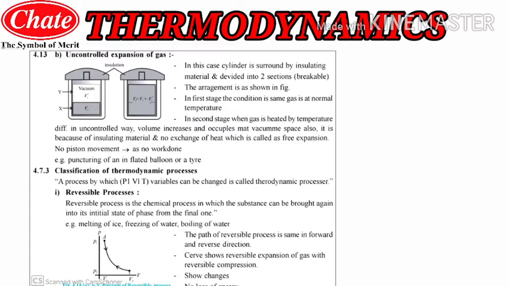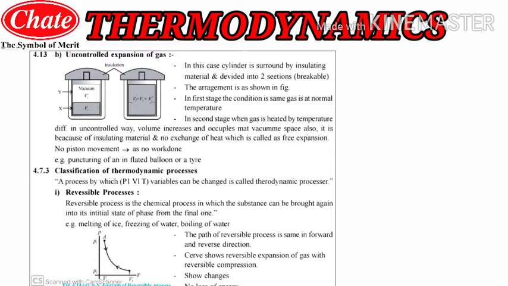After that students, the second part we saw is the classification of thermodynamic process. In that we learned the reversible process. First of all we will see the definition. As we earlier had an overview of the thermodynamic process, we can say a process by which variables can be changed is called a thermodynamic process. What is meant by variables we have also learned.